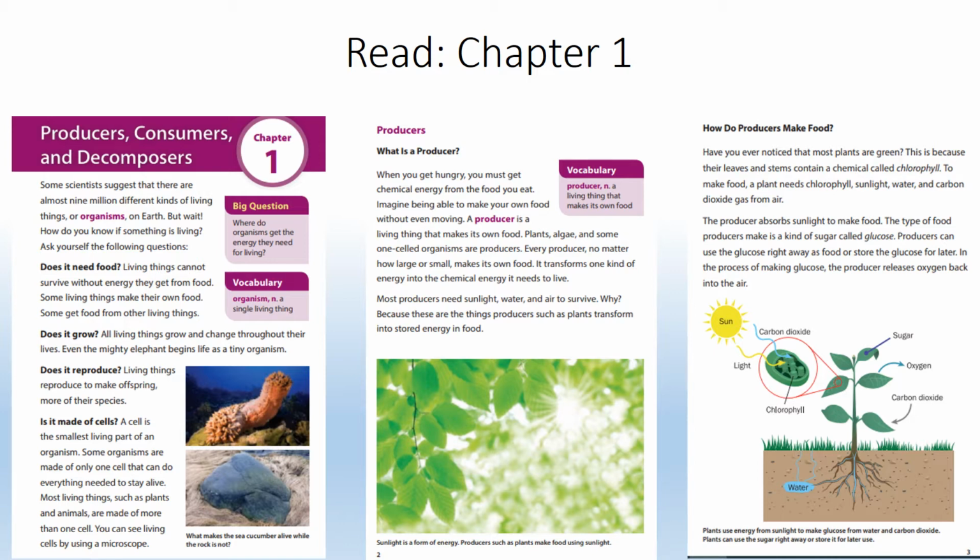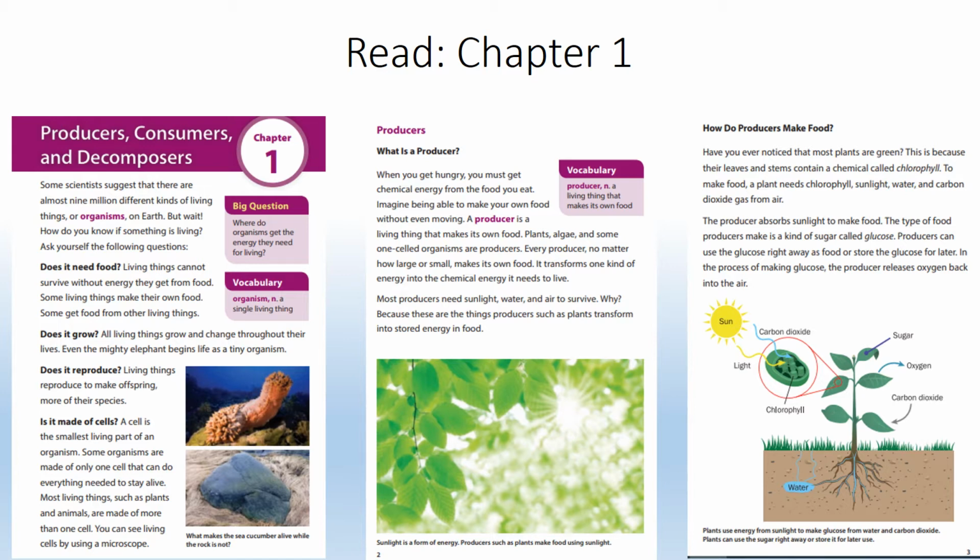Some scientists suggest that there are almost 9 million different kinds of living things or organisms on Earth. But wait, how do you know if something is living? Ask yourself the following questions. Does it need food? Living things cannot survive without energy they get from food. Some living things make their own food. Some get food from other living things. Does it grow? All living things grow and change throughout their lives. Even the mighty elephant begins life as a tiny organism.